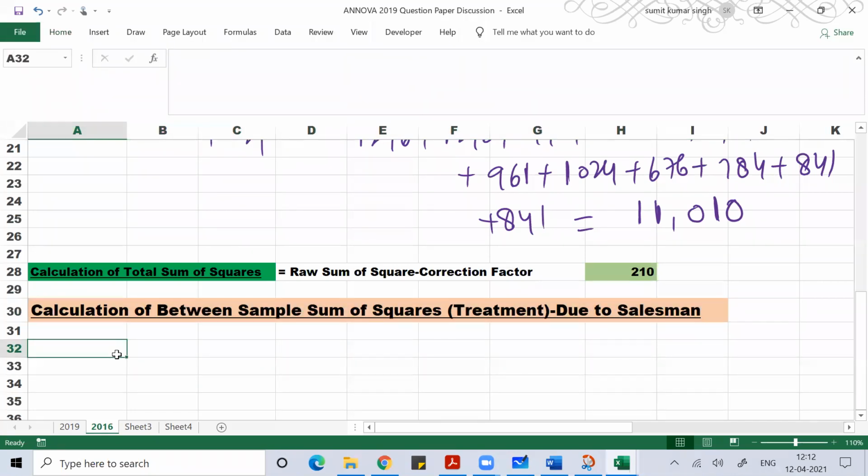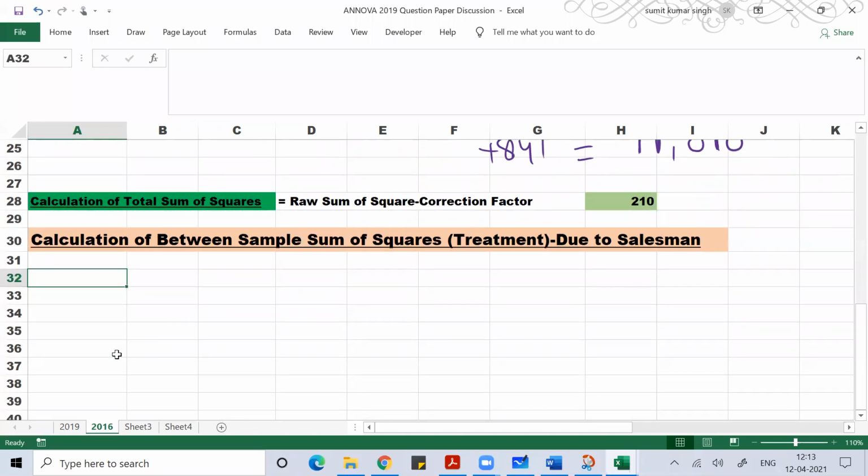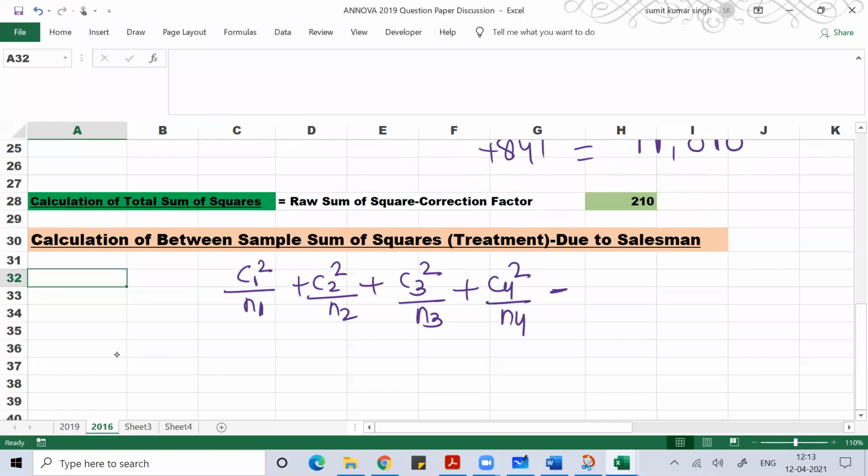So due to salesman, when I talk about salesman, the data is column wise. I have four salesmen. The formula for that is C1 square by N1 plus C2 square by N2 plus C3 square by N3 plus C4 square by N4 minus correction factor.